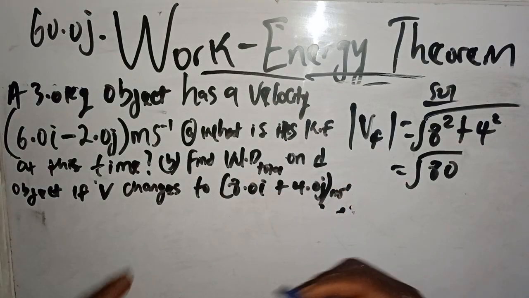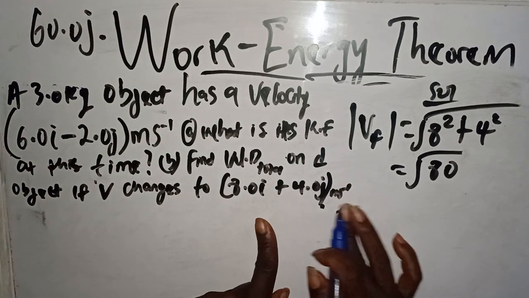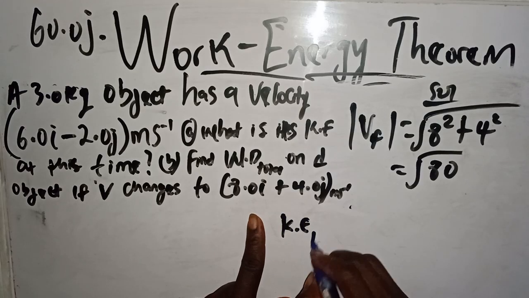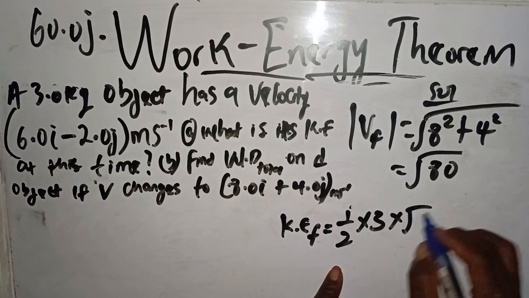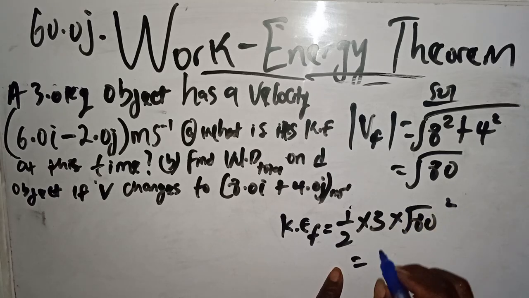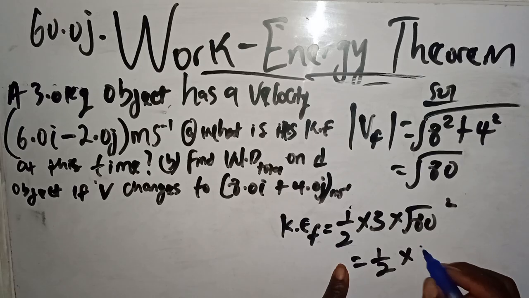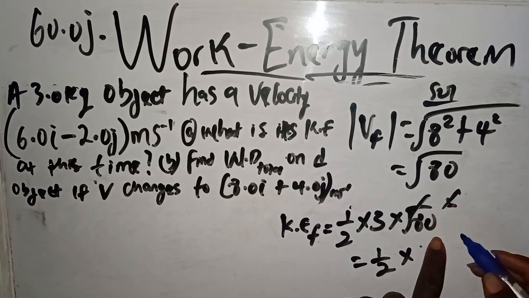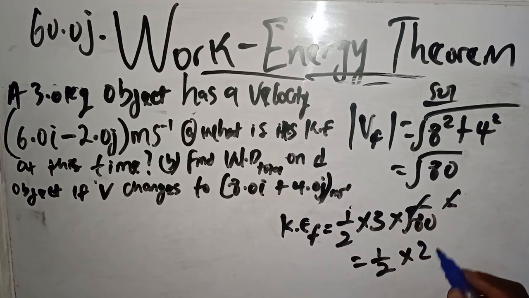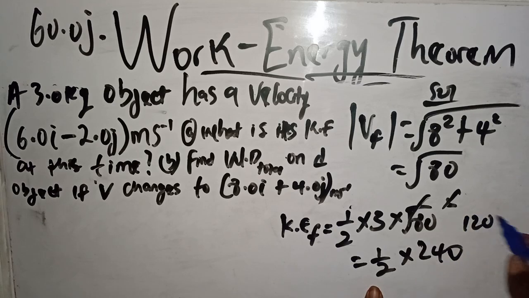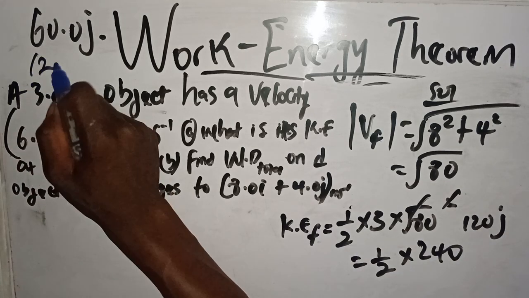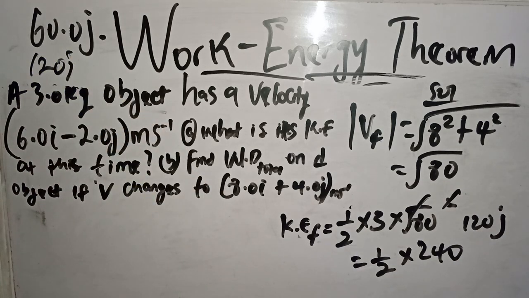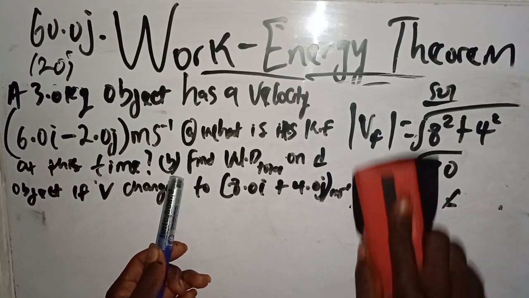So first find the final kinetic energy before we find the total work done. So KE final equals 1 over 2, our m is 3, times root 80 square. That's 1 over 2 times 3, root 80 square, square cancels root, that's 80. 80 times 3, that's 240. 240 divided by 2, that's 120 what? Joules. So we have the final kinetic energy to be 120.0 joules. Are we together?